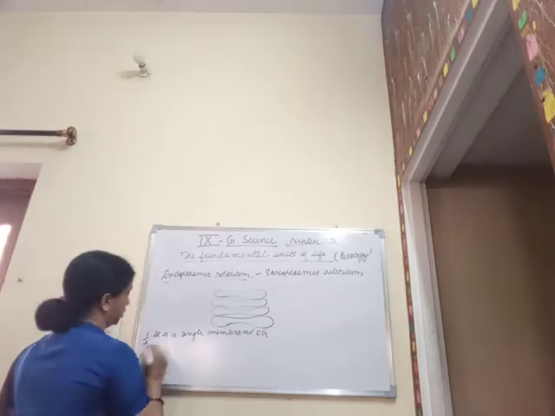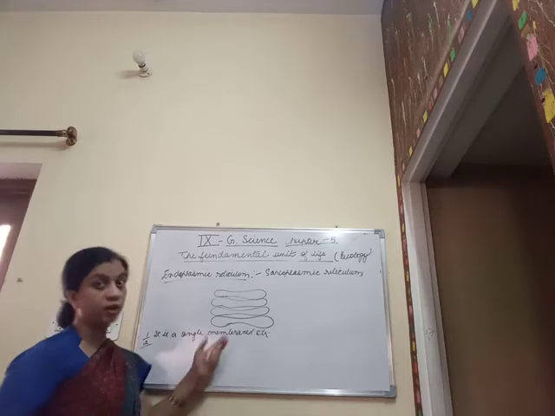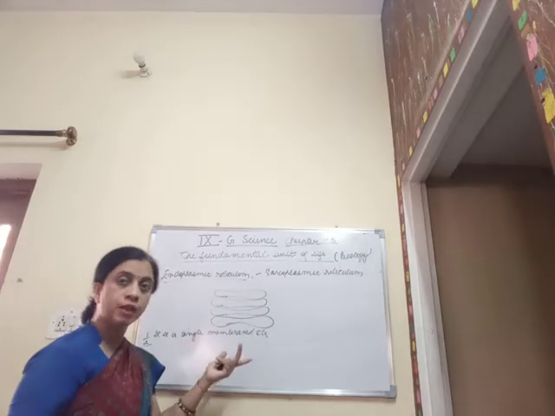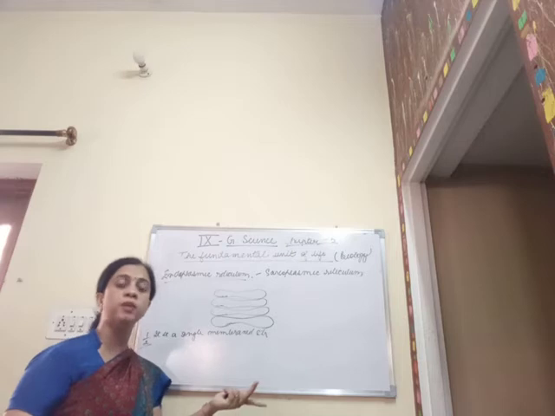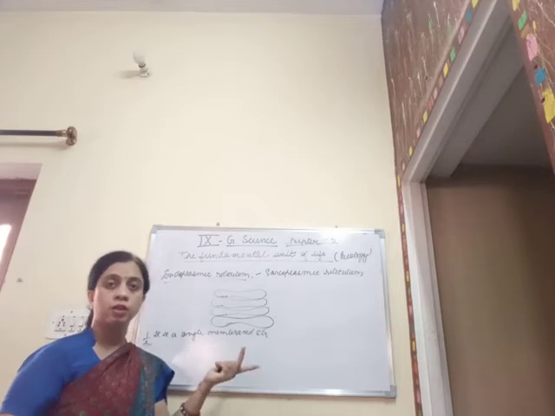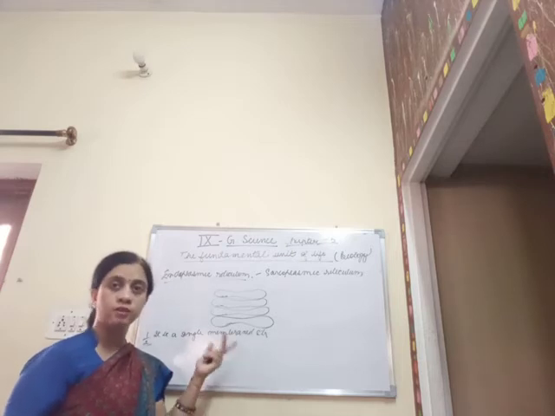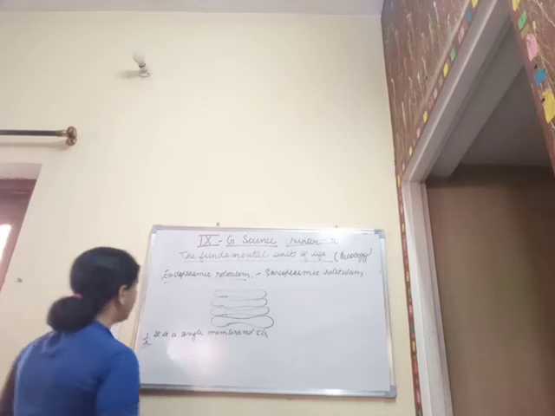Though it is an invagination of the plasma membrane, therefore it is going to be very much similar in structure, in resemblance to the plasma membrane.